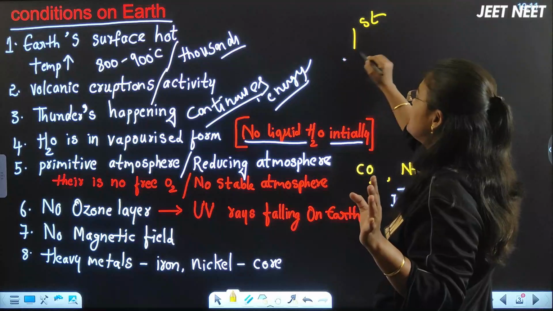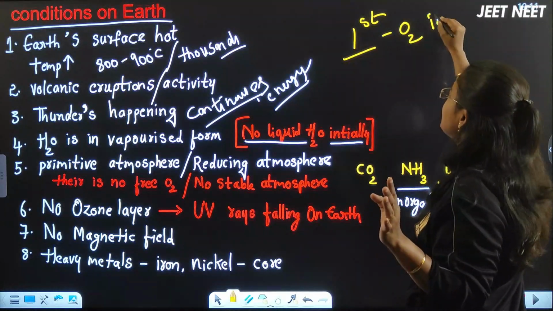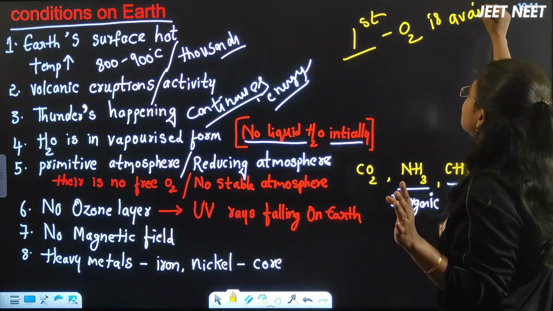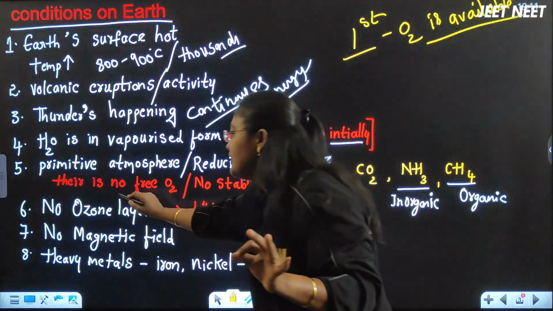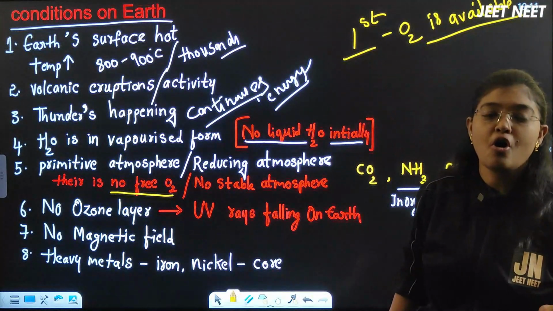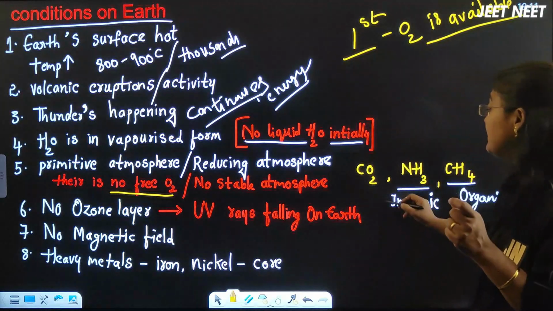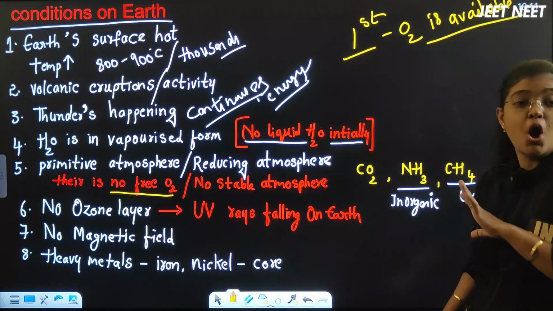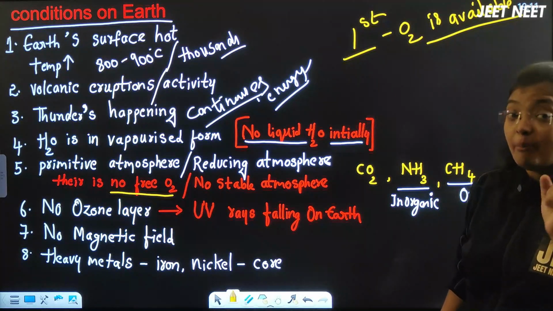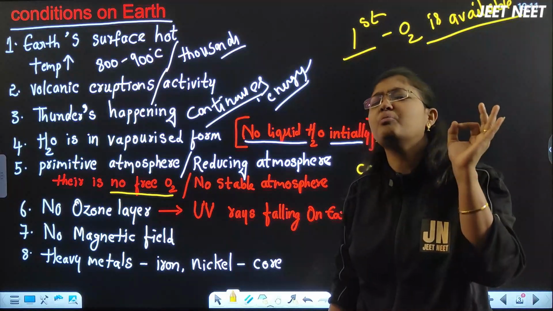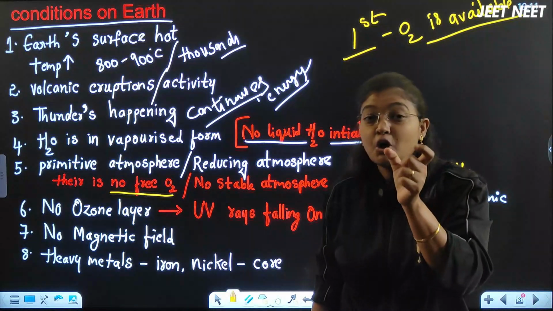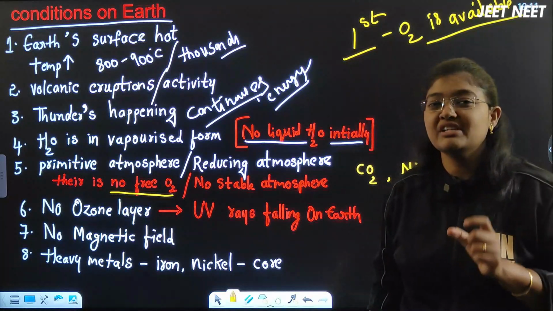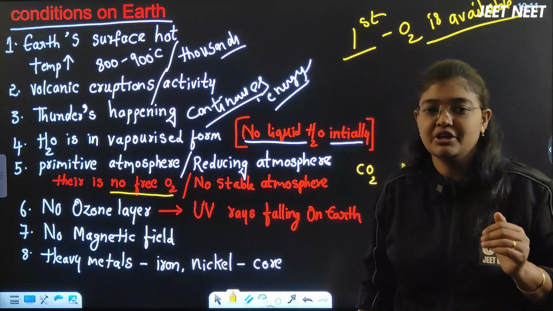When the earth was formed for the first time, oxygen was present on the earth, but not in a free form. The oxygen was combined with other molecules. No, oxygen was not freely available, but oxygen is available. Very important point, beta. You will find in my videos this type of crucial points, where you will make mistakes.